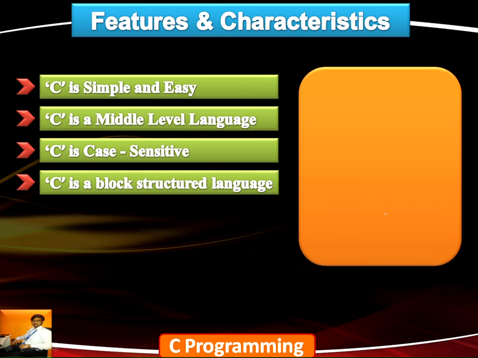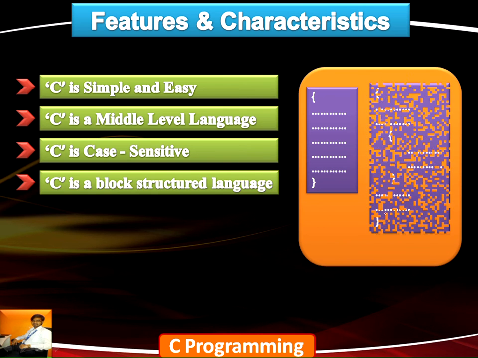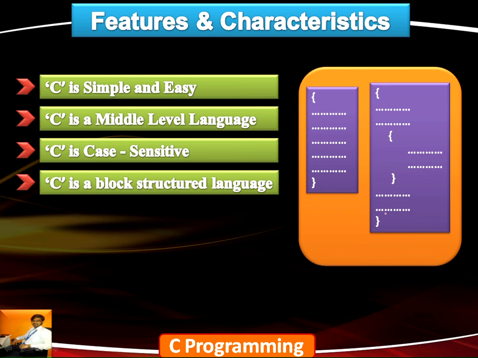Also, C is a block structure language, which is very important. That is, we write a sequence of instructions one after the other. This sequence of instructions is embedded in a particular block, within the flower braces, which we call a block of statements. This block of statements, with other instructions, can be placed inside another block, which we call a nested block structure.